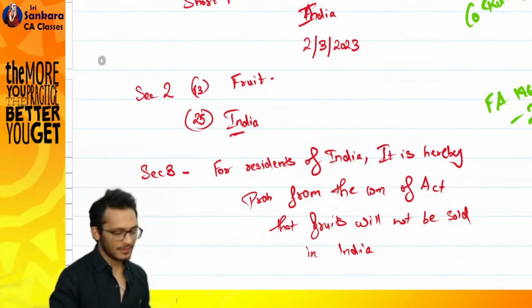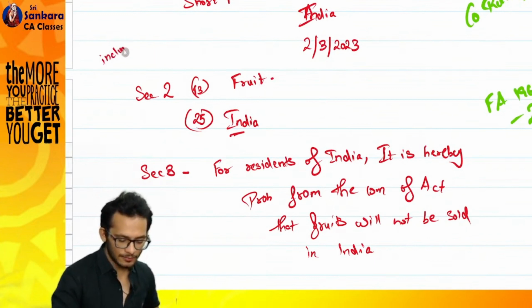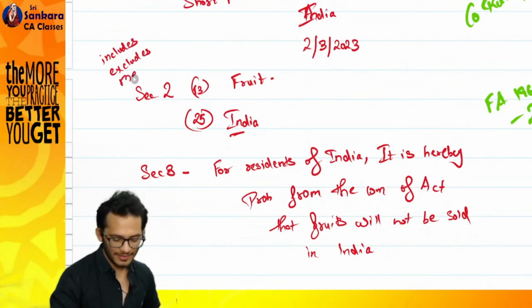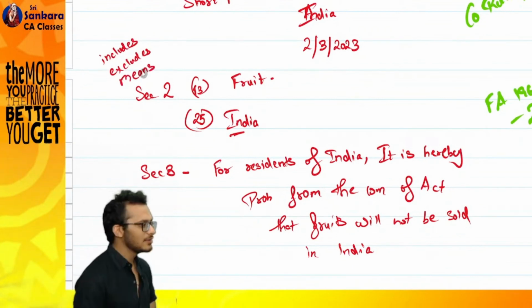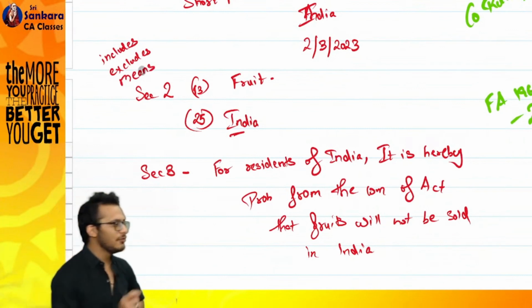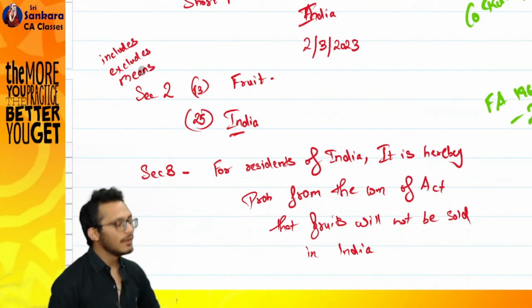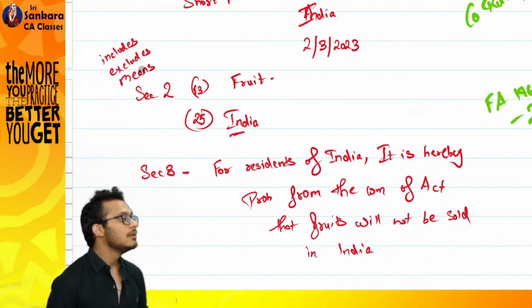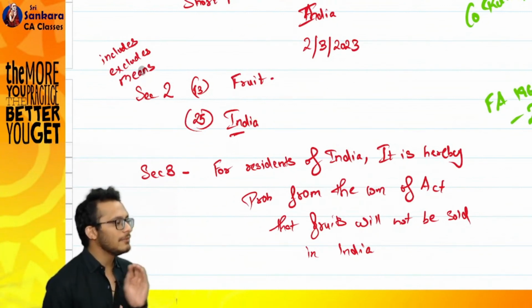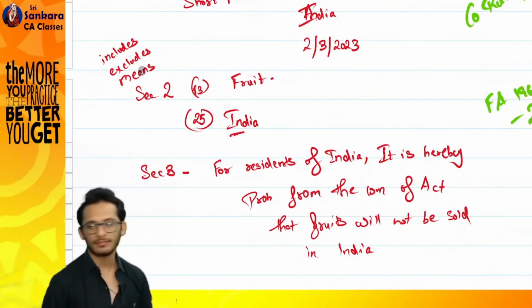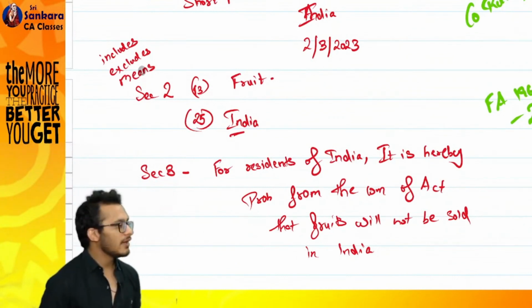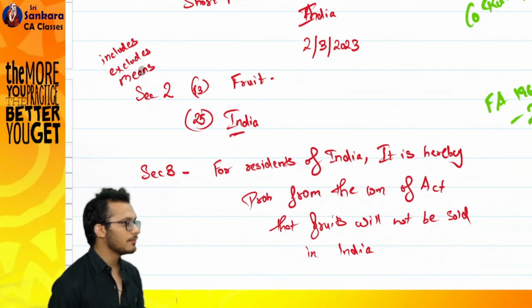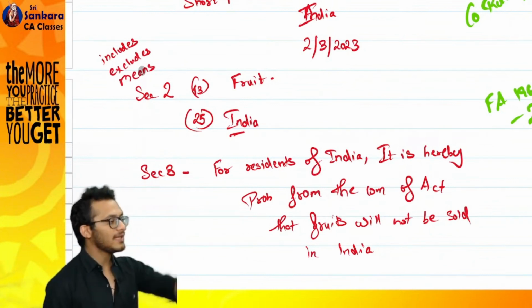You have 3 words in an act. One is called includes. One is called excludes. One is called means. In a definition, if you see the word means, it is an exhaustive definition. It means I am saying this is final, that's all. If I use the word includes, it means I am telling you something, but it could be something else also. With exclusive, I'm telling you what it is not; besides this, everything else is there.